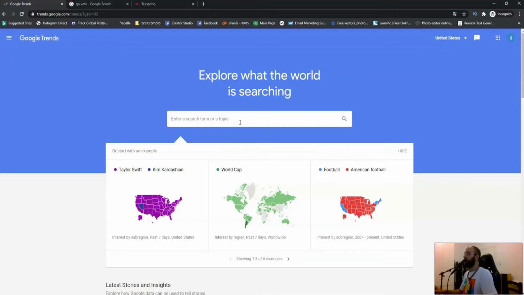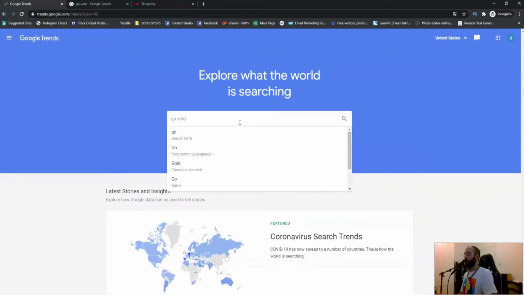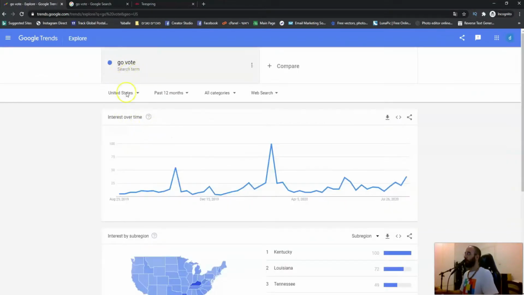So first is to go to Google Trends, which is where Google tells us the most popular searches and different kinds of trends. Since right now it's voting time, let me show you something. If you type go vote, you will see this search term's interest over time, and as you can see it goes up and down, and now it goes up again. So it is exactly the time to get in and do this method if you'd like to catch this trend on time before it's exploding and the competition will be too much.